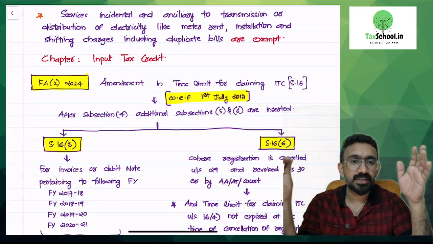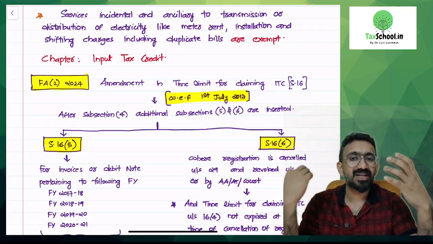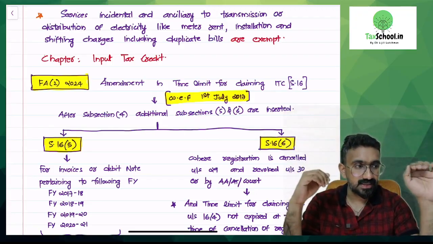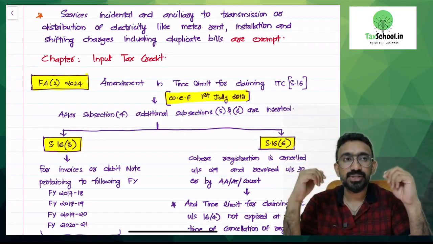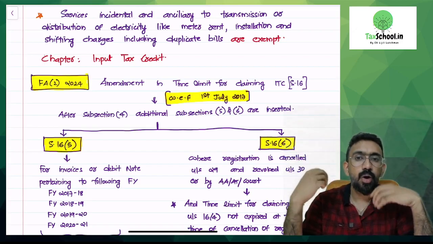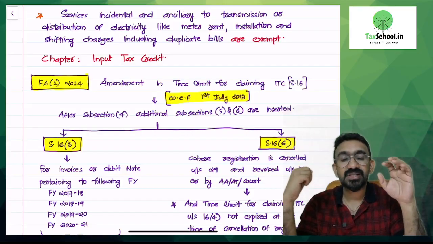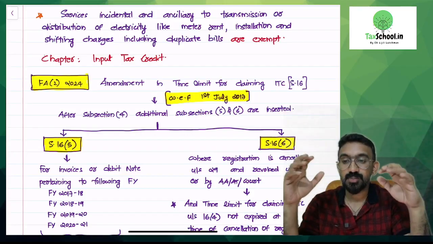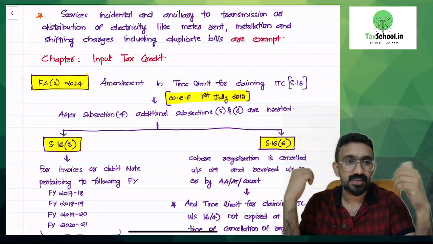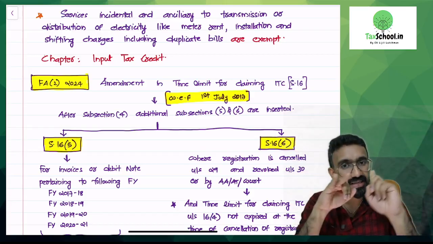So there are two types of companies in the electricity industry. One is generating electricity, another one is transmission of electricity. All the government utilities are doing transmission of electricity. So generating electricity is goods, exempt goods. After transmission of electricity, TNEB, Tamil Nadu Electricity Board, KSEB, Kerala State Electricity Board, all of these boards are giving you bills and they will have electricity charges or energy charges. These are considered to be supply of service. Transmission or distribution of electricity is considered to be supply of service. The next question is, would that be taxable or exempt? That is also exempt. So manufacturing or generation of electricity is exempt, transmission is exempt.